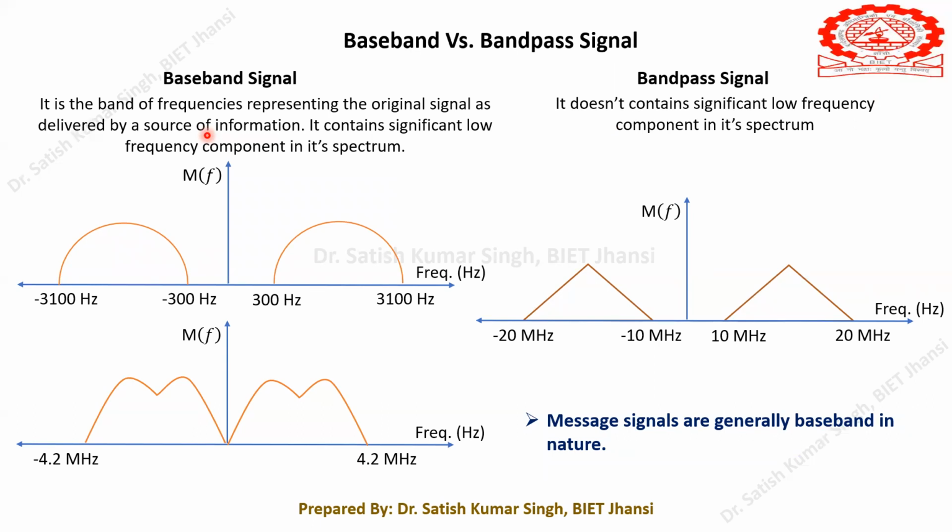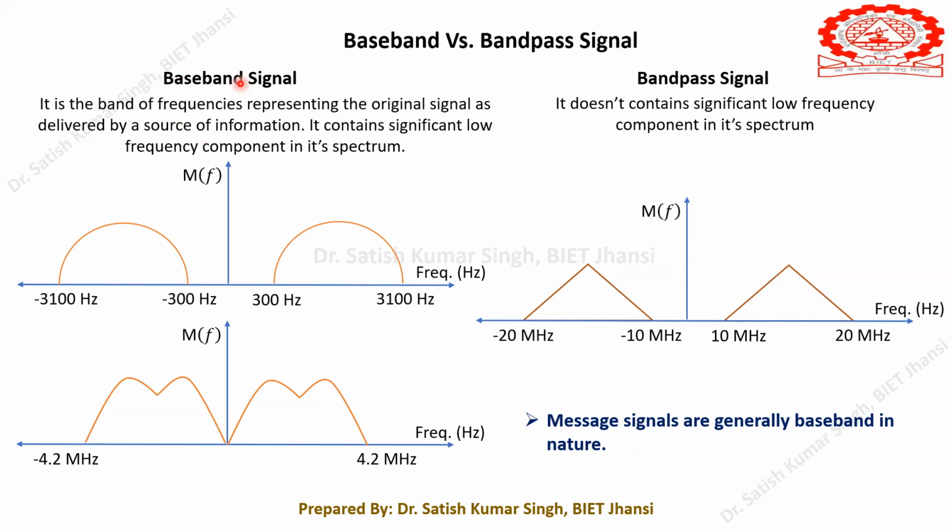This is the band of frequencies that your source of information is generating, or that the human voice is able to generate. And that signal is called the baseband signal.